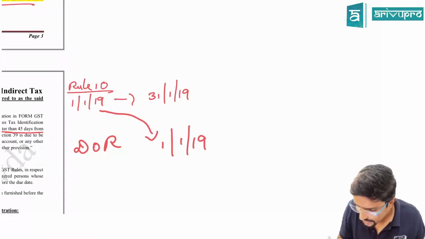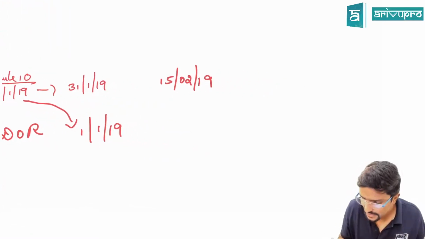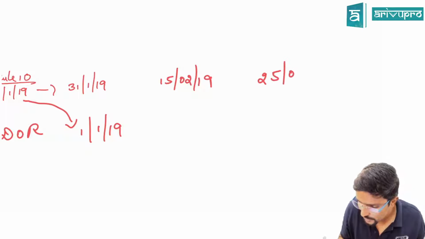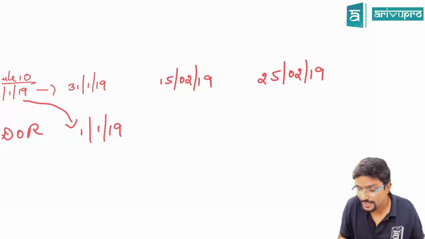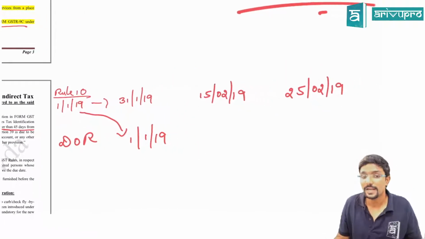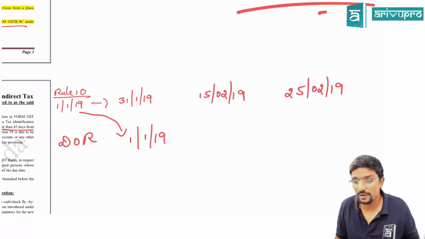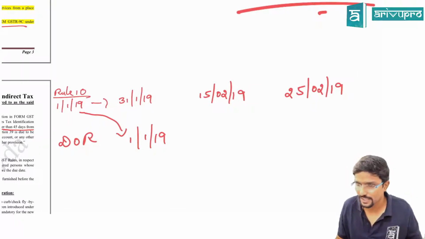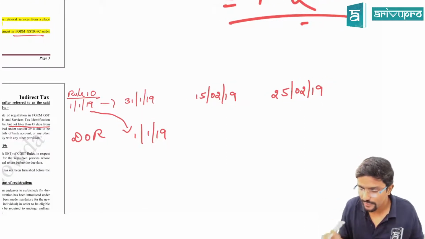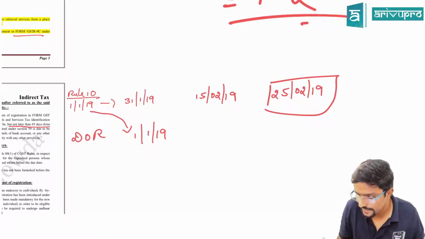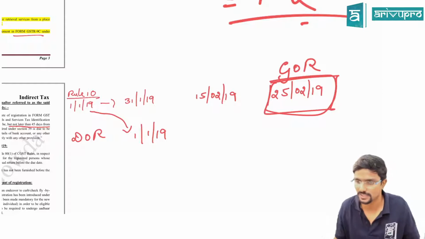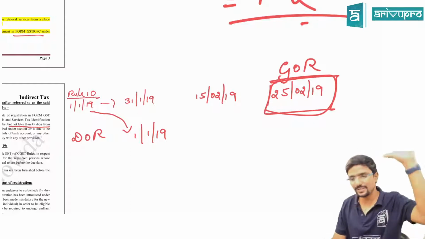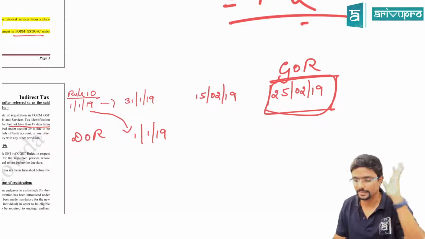I have made an application on 15th February 2019, and registration is granted on 25th February 2019. Now what is the effective date of registration in this case? Application is not made within 30 days of the date on which I was liable to make application. Agree? In that case, your effective date of registration is the date of grant of registration. This is your Rule 10, which is not an amendment. I am just explaining the provision.